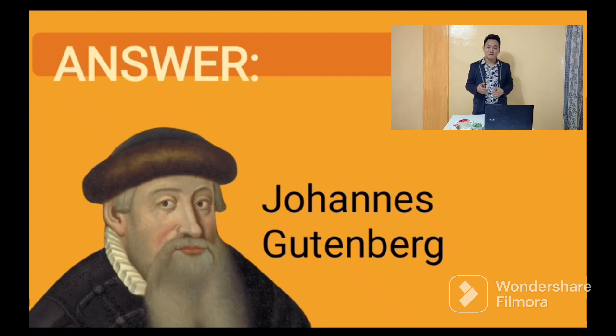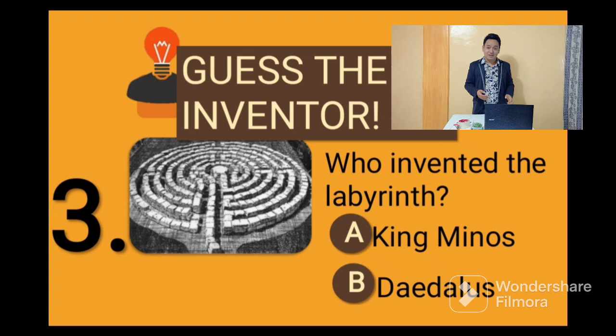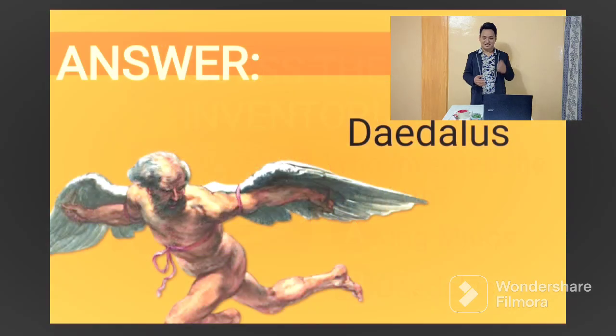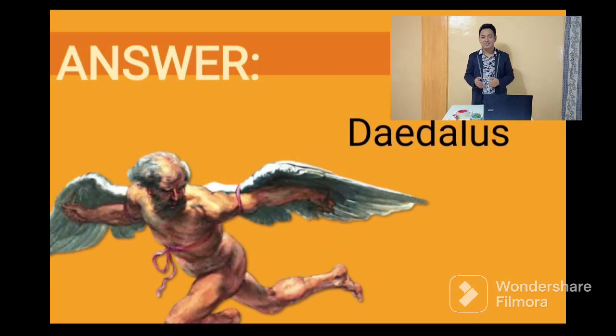Now for our last picture, I'll give you more time for this. Third picture is the labyrinth. Labyrinth is a secret passage or a chamber commonly known as a maze. Now, who invented a labyrinth? The answer is Daedalus. Did you get it right?